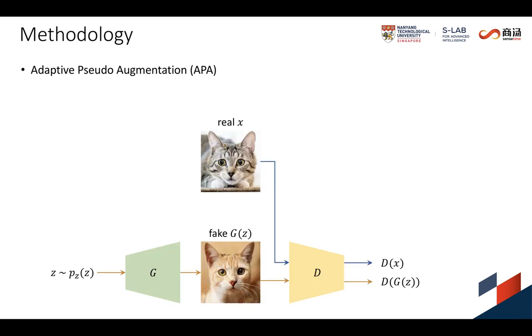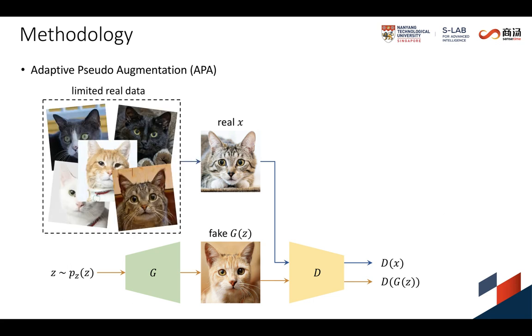In GAN adversarial training, the goal of the generator G is to deceive the discriminator D and maximize the probability that D makes a wrong judgment. Therefore, G keeps refining its generated samples to better deceive D over time.